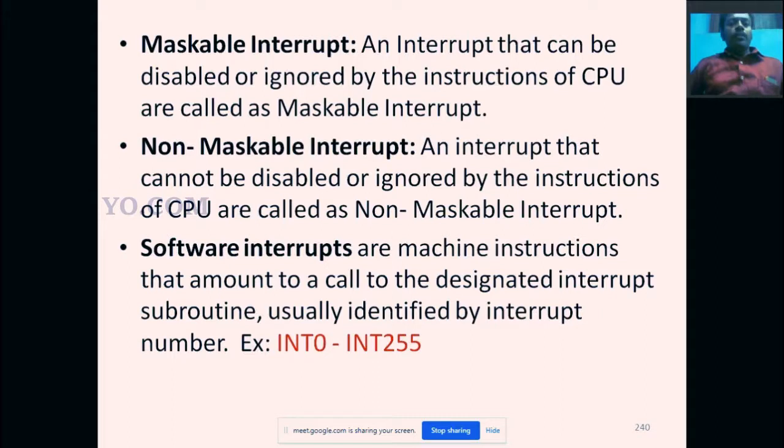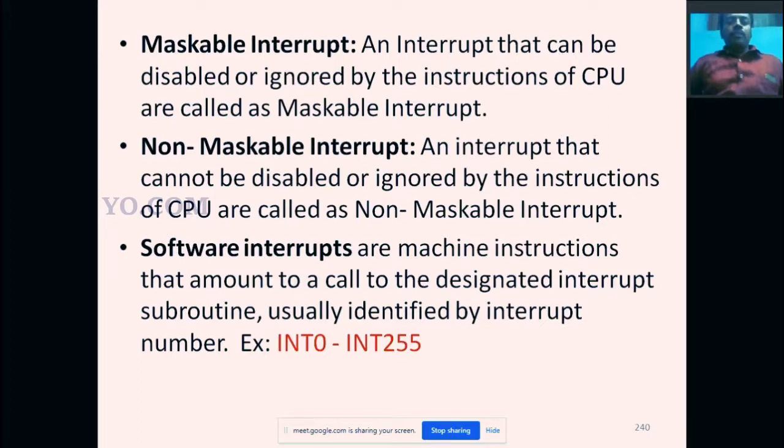With a maskable interrupt, if you apply any interrupt, you can stop it. That is a maskable interrupt. So these two come under hardware interrupt. Next, you are going to see the software interrupt.